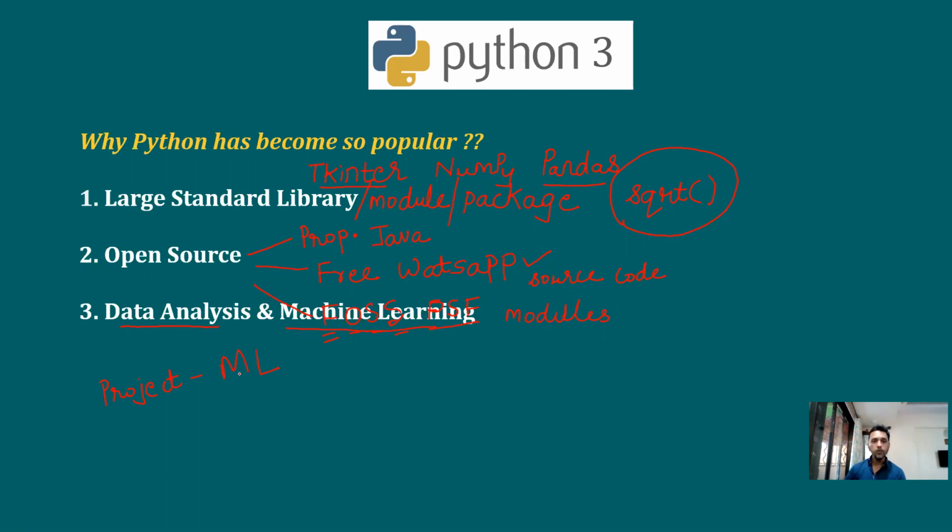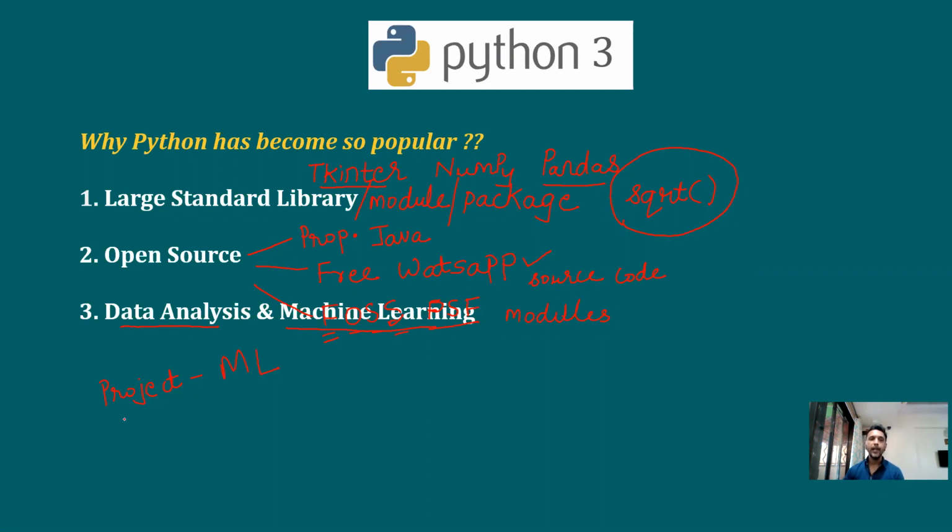It is very much possible that the code required for your machine learning project is already openly available on the internet. So instead of writing your own code, you can use the module which is already available on the internet. That saves the project cost and the project time.